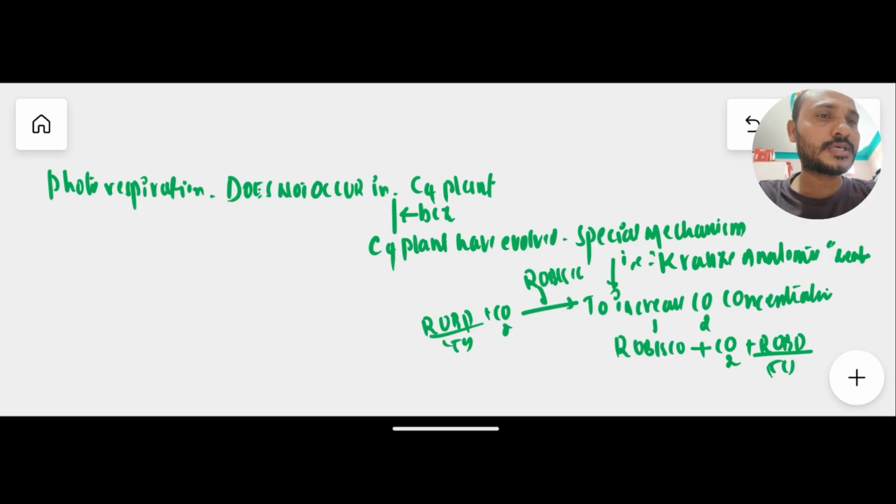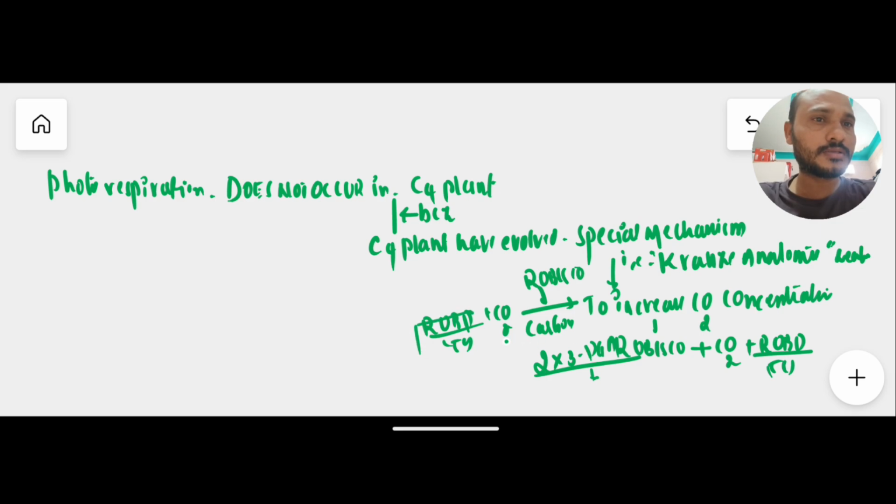In this condition RuBisCO acts as a carboxylase enzyme and ultimately produces two molecules of 3-PGA. So photorespiration does not occur here; the C3 pathway proceeds in C4 plants when carbon dioxide increases.